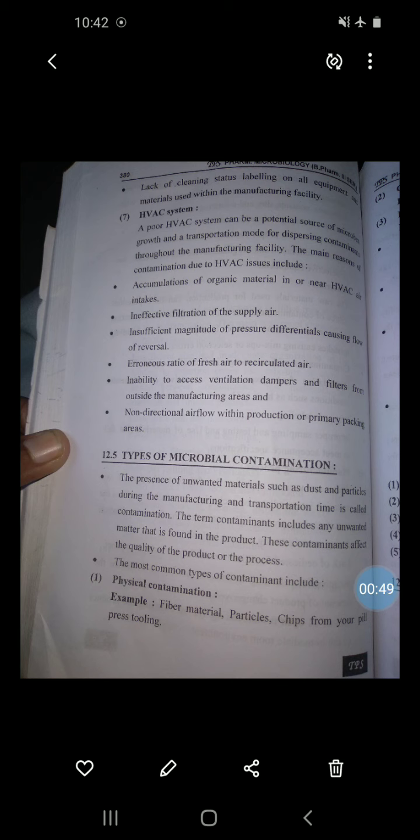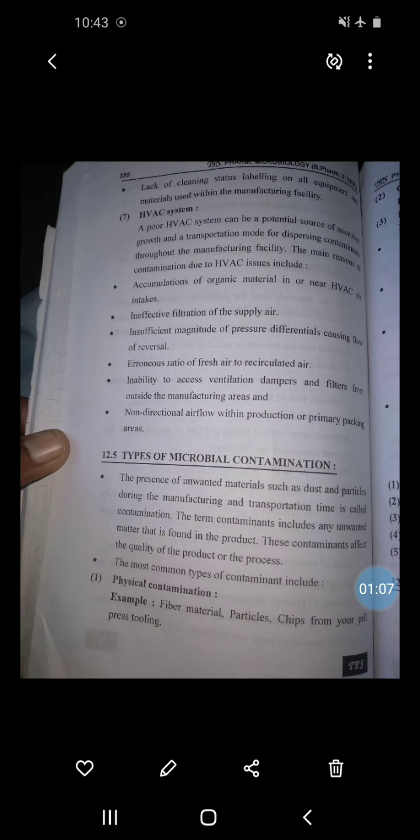There are different types of contaminants. First, physical contamination. Second, chemical contamination. Next, biological contamination. We will see one by one. First, physical contamination. Examples of physical contamination: fiber material, particles, chips from your punches and press tooling. Then chemical contamination, examples: vapor, gases, moisture and molecules. Then biological contaminants, examples: fungus, bacteria and viruses.